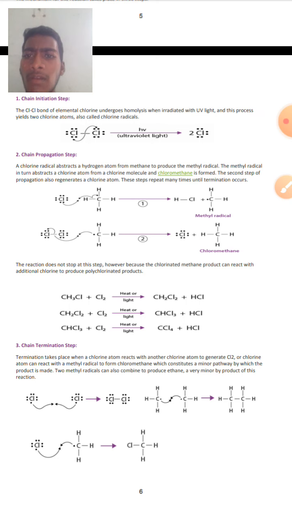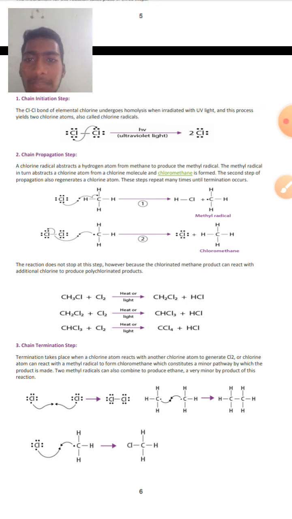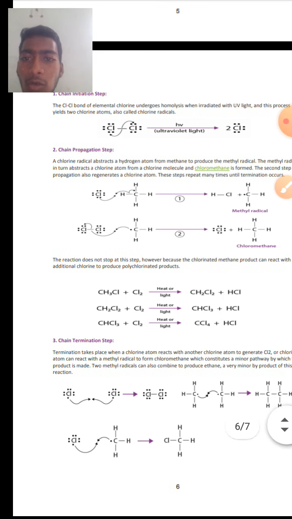In the first step, we can observe that the chlorine-chlorine bond of elemental chlorine undergoes homolytic fission when irradiated with UV light or sunlight, and this process yields 2 chlorine atoms.